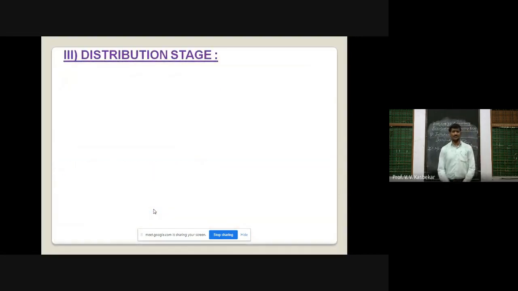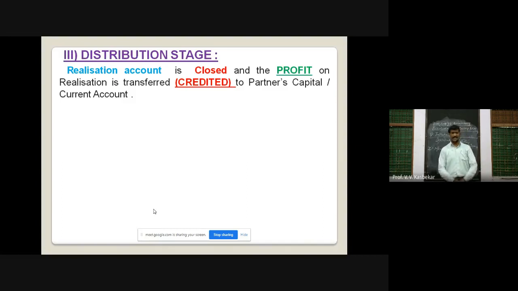And our third stage, which is the last stage of this dissolution, is the distribution stage. As we have said, T, R and D: T means transfer stage, R means realization stage, and D is the last stage, the distribution stage. In this stage, the realization account which we have prepared is closed, and profit or loss is found out, whether there is a profit or a loss.